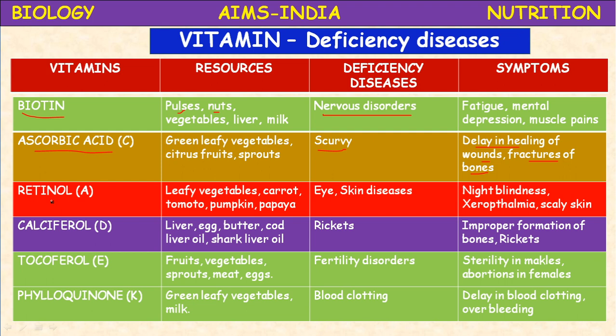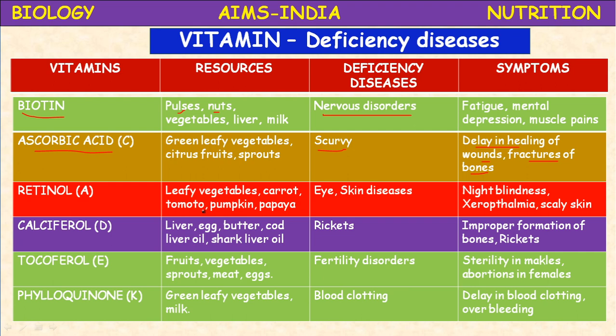Retinol. These are fat soluble vitamins. Vitamins A, D, E and K are fat soluble vitamins. Retinol is vitamin A. It is richly present in leafy vegetables, carrot, tomato, pumpkin, papaya, means red color fruits and vegetables contain this vitamin. Mango, meat, fish, red meat, egg, liver, milk, cod liver oil, shark liver oil are all sources of vitamin A.